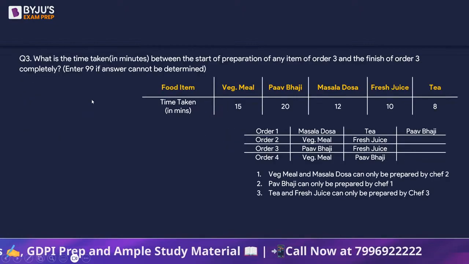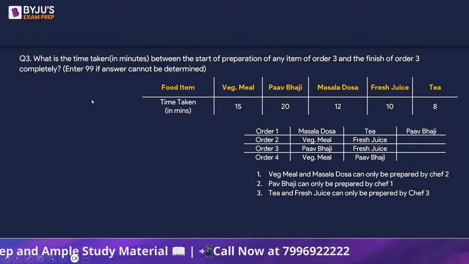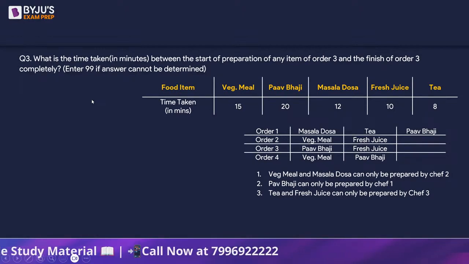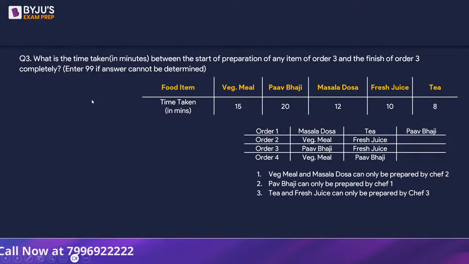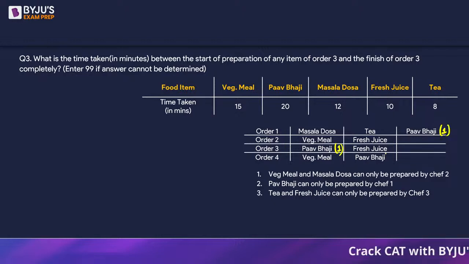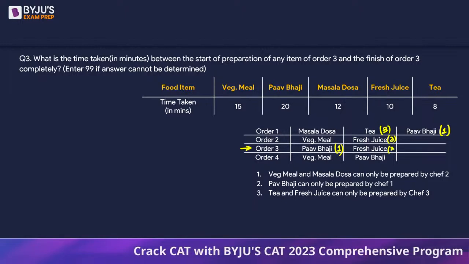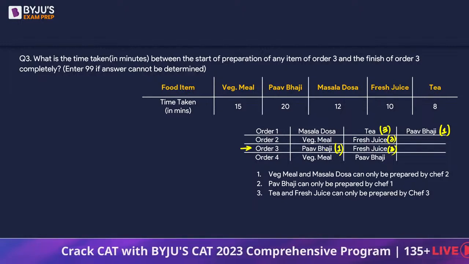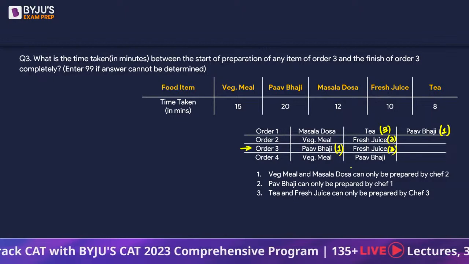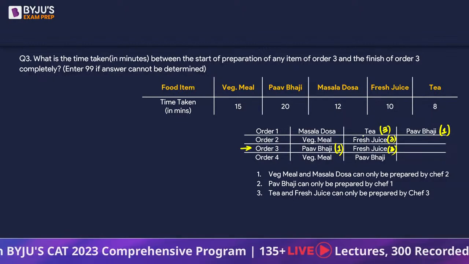Okay. Next, what is the time taken in minutes between the start of preparation of any item of order 3 and the finish of order 3 completely? Kitna ka time hai? So, if you look at this, pav bhaji is being prepared by chef 1 and tea and fresh juice of order 3 is being prepared by chef 3. So that means we really do not need chef 2. Chef 2 kab khatam kar raha hai, nahi kar raha hai, why do I care? Because order 3 is being completed by only chef 1 and 3, right?